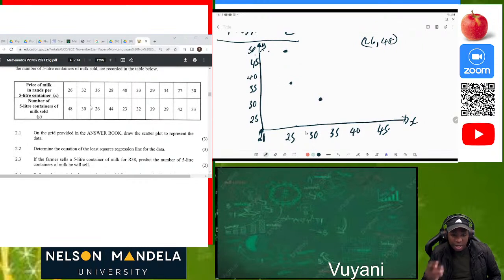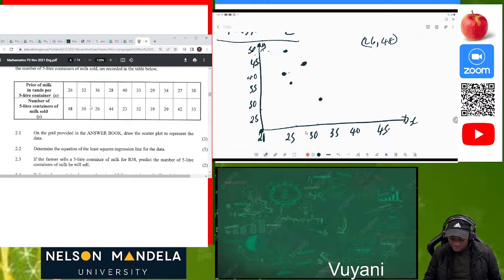Then we have 28 to 44. 28 somewhere here. 44, sorry, 28 somewhere here. Then 44 is somewhere here. Then we have 23 to 40. Then 23 is somewhere here. So yeah, somewhere there.